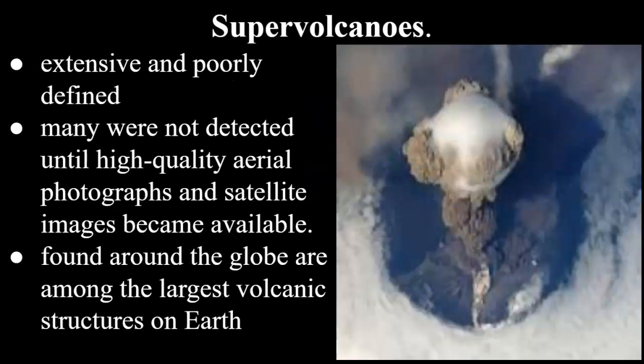Unlike calderas associated with shield volcanoes or composite cones, Yellowstone calderas are so extensive and poorly defined that many were not detected until high-quality aerial photographs and satellite images became available. These and similar calderas found around the globe are among the largest volcanic structures on Earth, hence the name supervolcanoes.